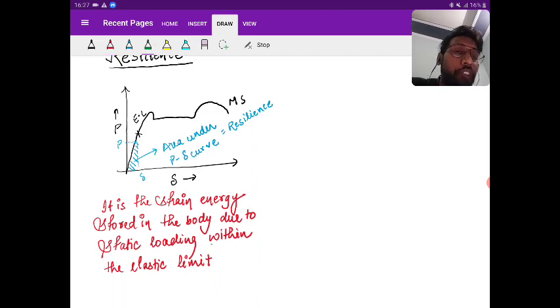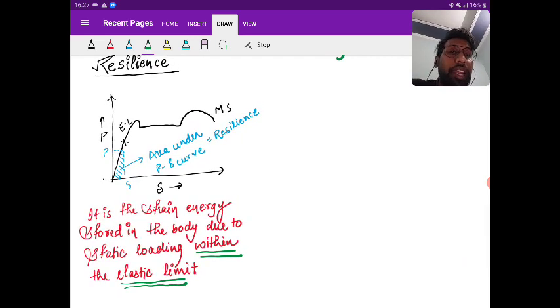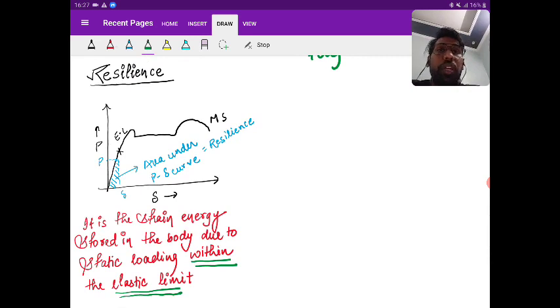One thing that you should be very clear: within means below the point of the elastic limit. Is it clear? And that too elastic limit, not proportionality limit. Is it clear? And area is given by area under the P delta curve. That is not an issue.